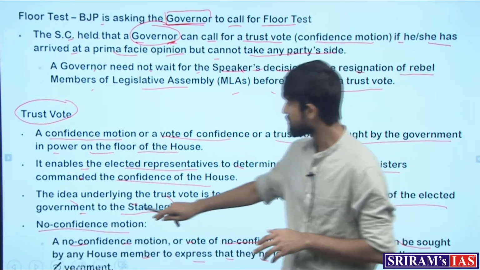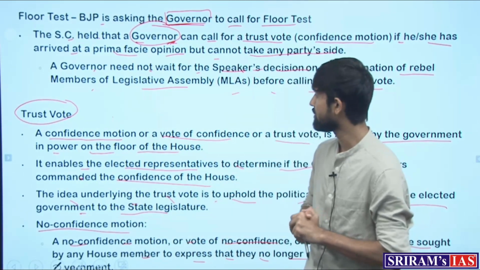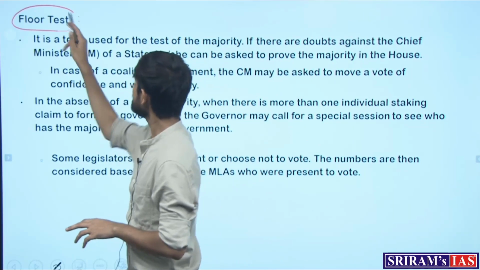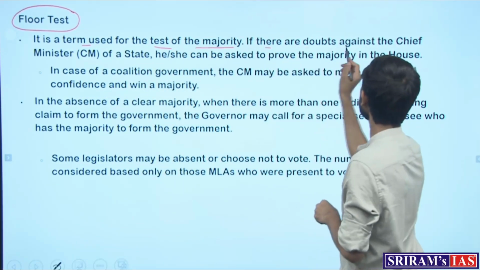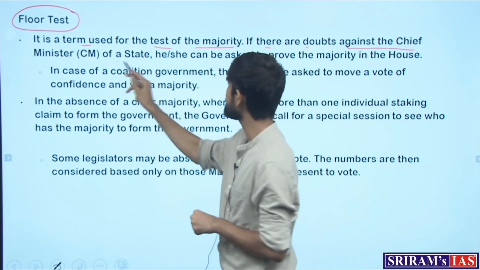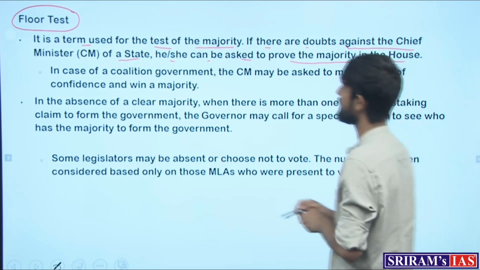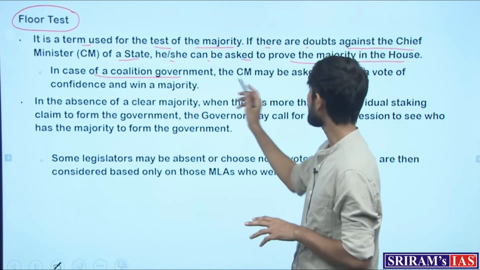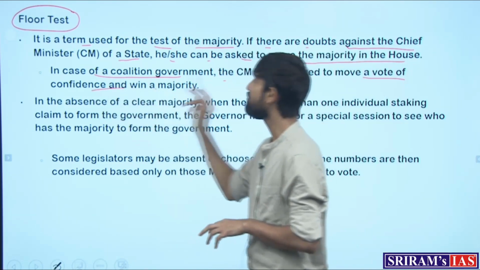So that is the concept of a trust vote or confidence motion and a no confidence motion. Now, floor test is a term used for the test of the majority, as we saw, and if there are any doubts against the chief minister of a state, he or she can be asked to prove the majority in the state. In case of a coalition government, which is the case in Maharashtra, the CM may be asked to move a vote of confidence and win a majority.